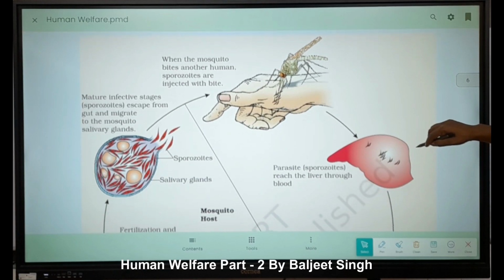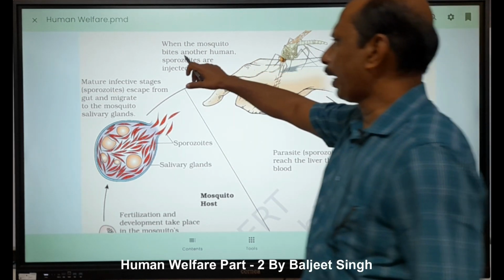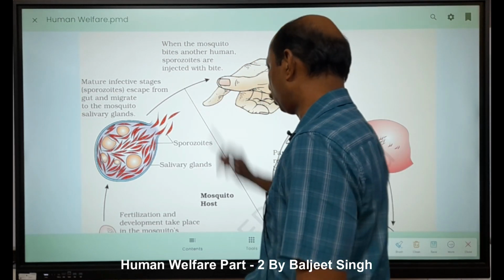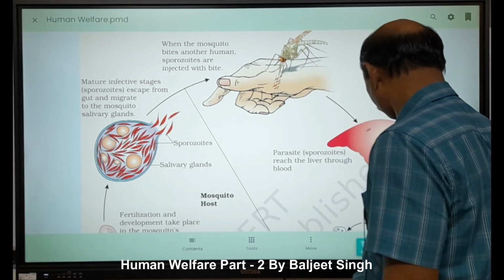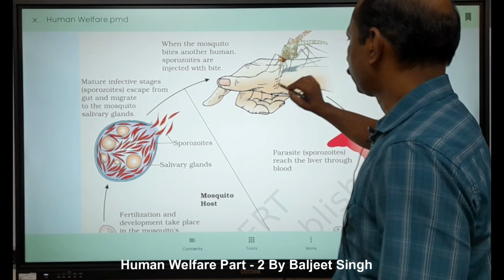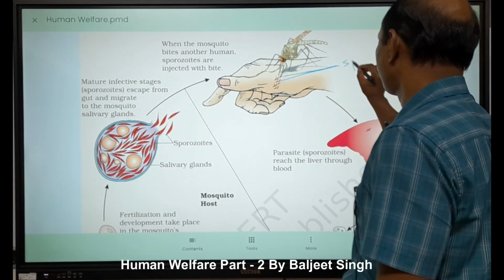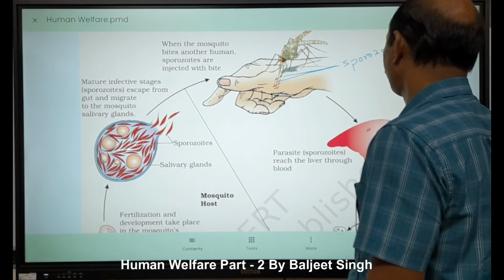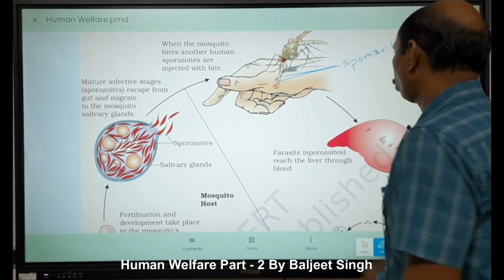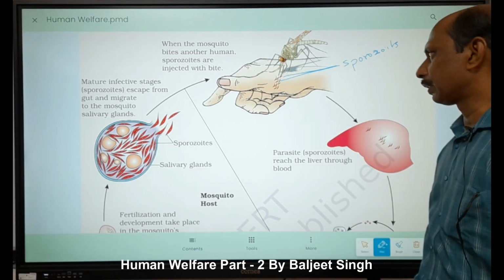Now, a figure is given, and through this figure, you understand what happens. Look here. When the mosquito bites, sporozoites are injected into the human through the bite. Look, this mosquito. Now, these are what? These are sporozoites. Sporozoites means the infectious stage.